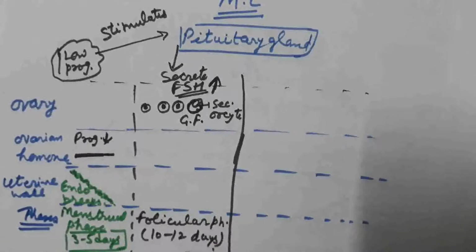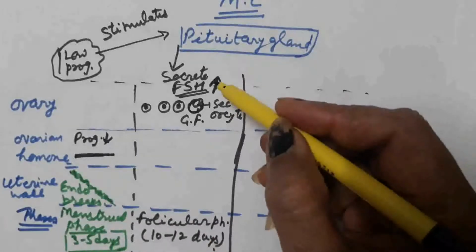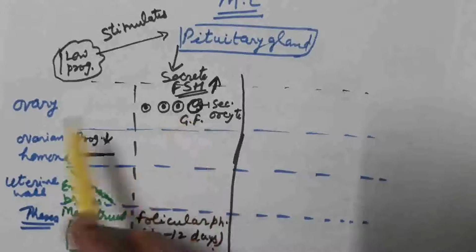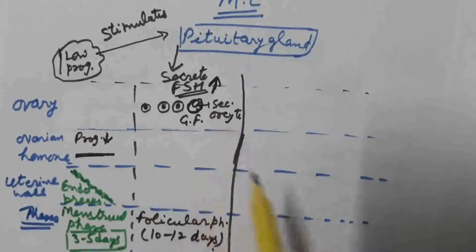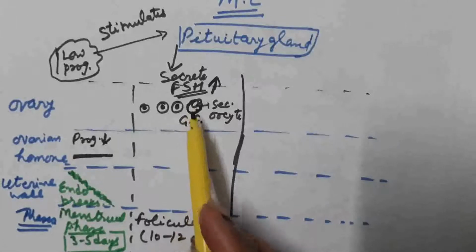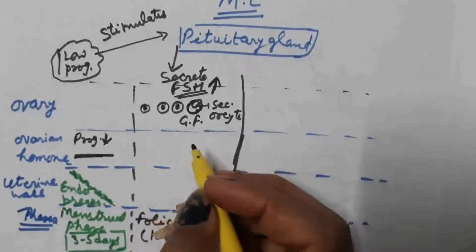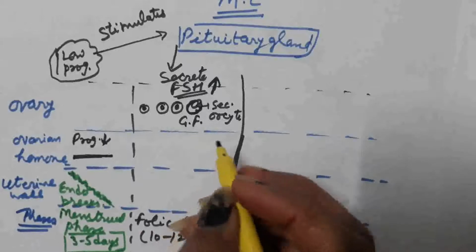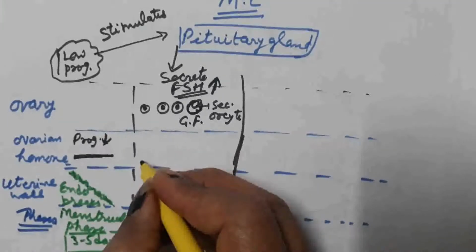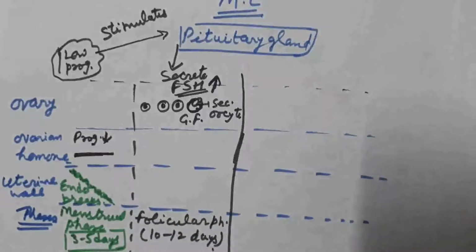During follicular phase, what happens? High level of FSH, which stimulates growth of the follicles inside the ovary, and Graafian follicle is produced. Follicular cells of the follicle secrete estrogen. These follicle cells secrete estrogen. So there is high level of estrogen.